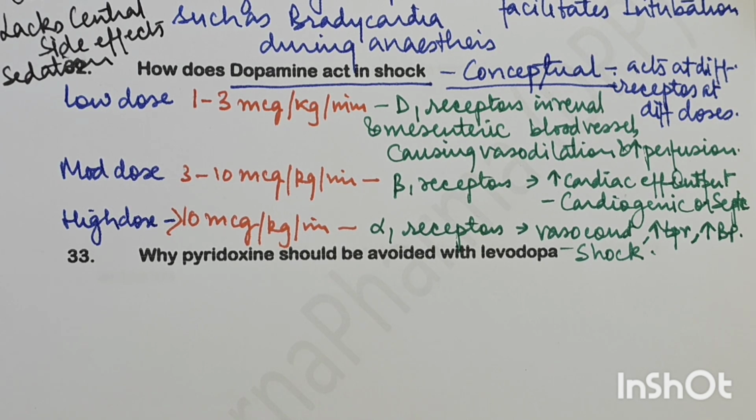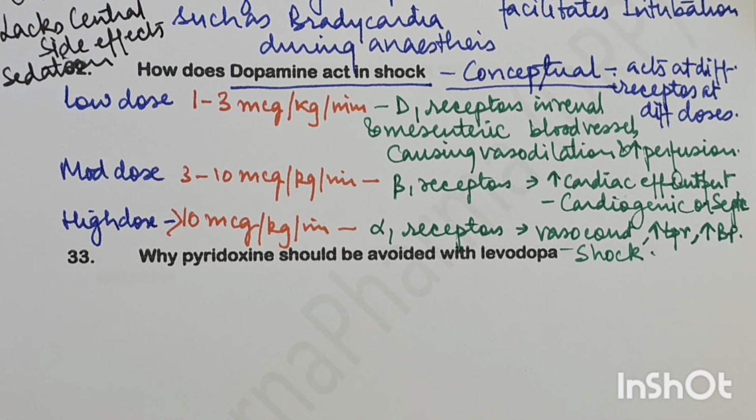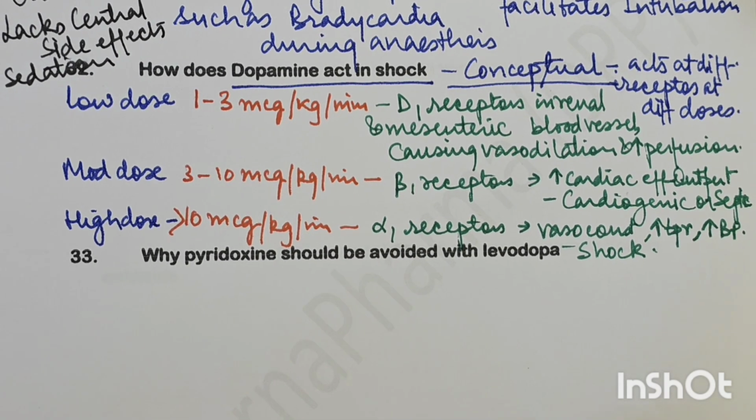सबसे पहले तो low doses पे ये renal and mesenteric blood vessels में perfusion maintain करता है. See, any kind of shock condition, what happens is the blood circulation goes to the important organs, and जो ये intestine वगैरह में, kidney में कई बार blood supply बंद हो जाती है. So dopamine, by acting on these receptors, it maintains the microperfusion, and that is very important part, saving kidney and